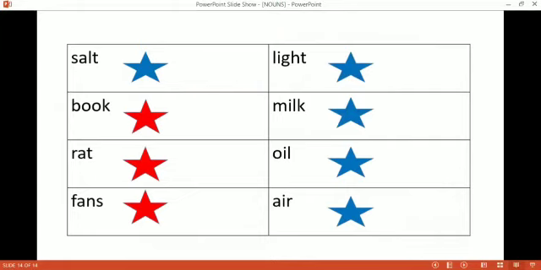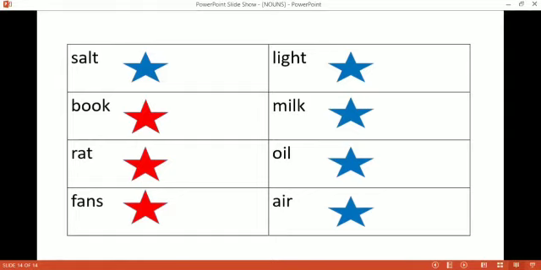In the first column, there is a salt. As before I have told you, salt, pepper, sugar, these are uncountable. Okay, so salt is uncountable. Color the star with blue color. Book. Can you count the book? Yes, we can count the books. How many books do you have in your bags? We can count them. So color the star with red color.